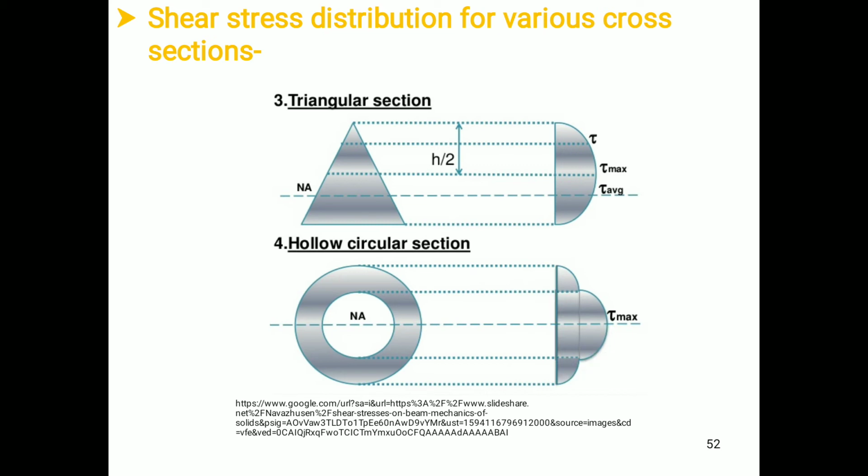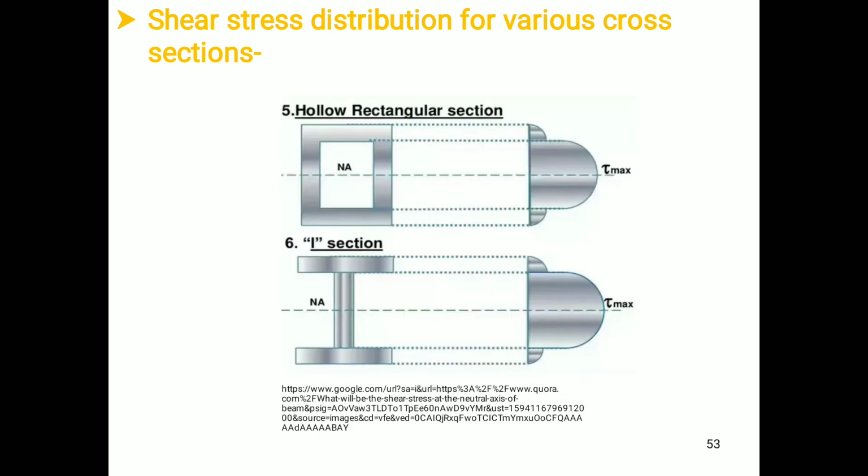Now we have the next section, that is a hollow rectangular section. Remember that we have the shear stress distribution diagram for a rectangular section, parabolic in manner. We just have to insert the effect of width, on which we are going to concentrate. For a hollow rectangular section, this is the junction where two members are connected. This is the upper member and this is the lower member, that is the bottom of the top flange and the top of the web.